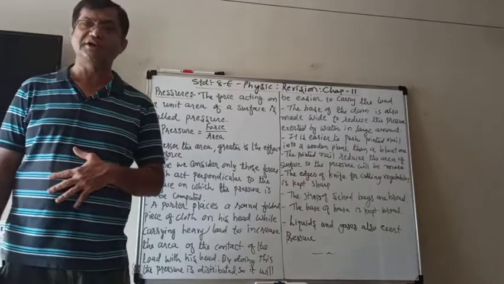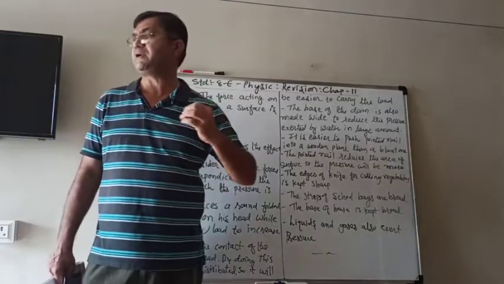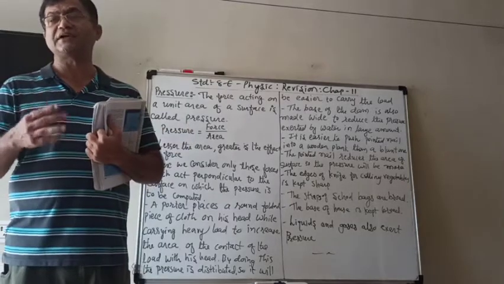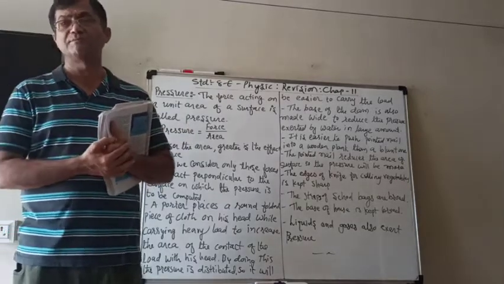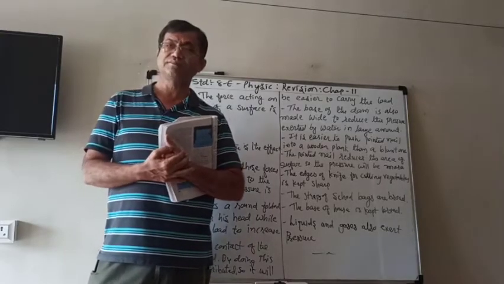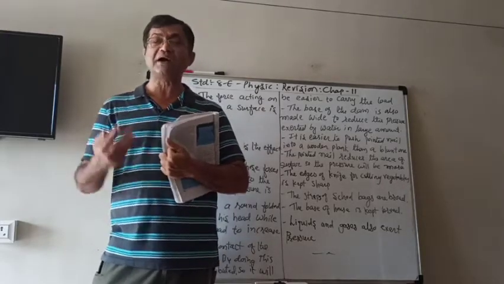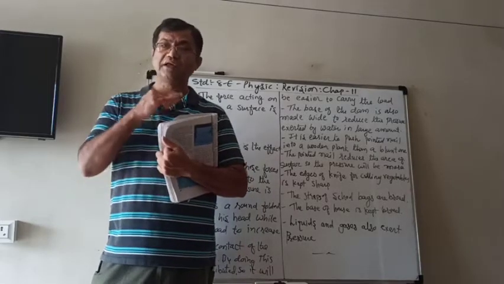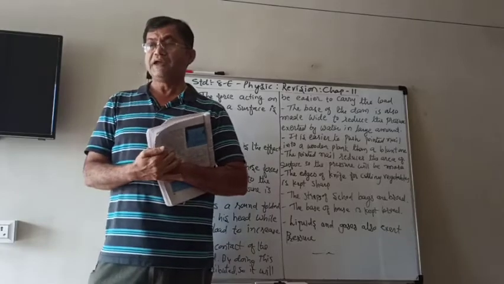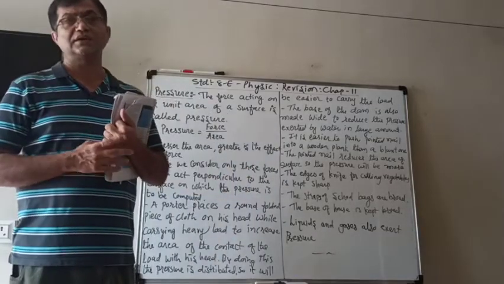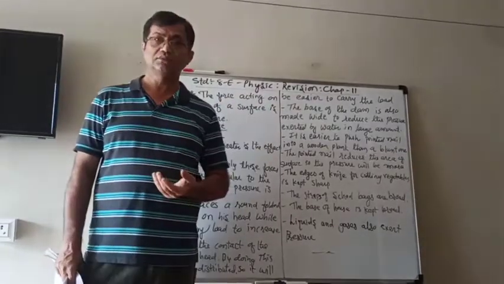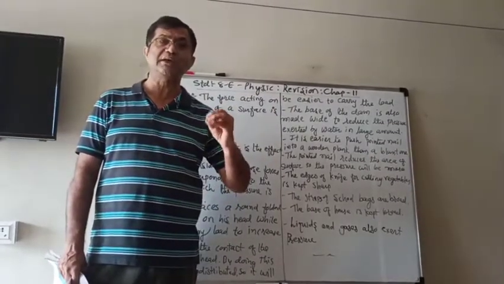Numerator and denominator. It is in the form of numerator and denominator. If we make the denominator bigger, then the fraction becomes smaller. And if the denominator is smaller, then the fraction will become bigger and bigger. It means that if the denominator is less, then the pressure will be more. The effect of pressure will be more.